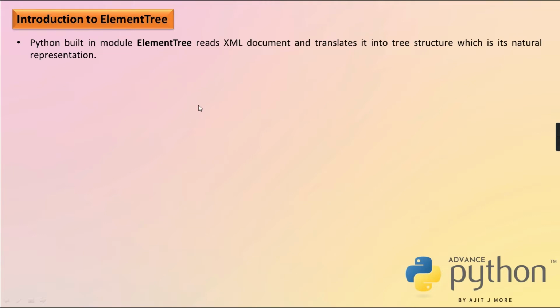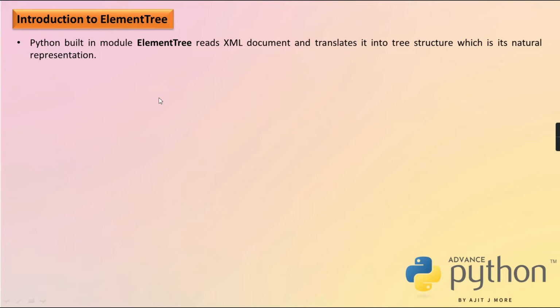Now how to read it, everything I'll tell you. Before that we have to import this module. After importing, load that XML file into memory. After it comes into memory, it's an object of this element tree. Then how to access each and every element in that document, all gradually we'll discuss. So the first point I wanted to tell you is clear to you.